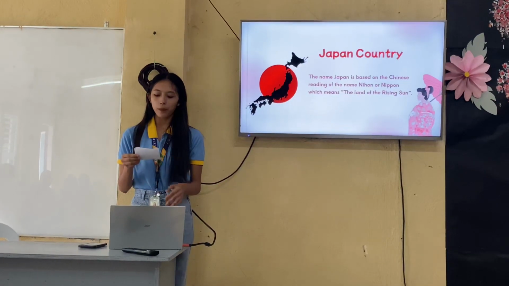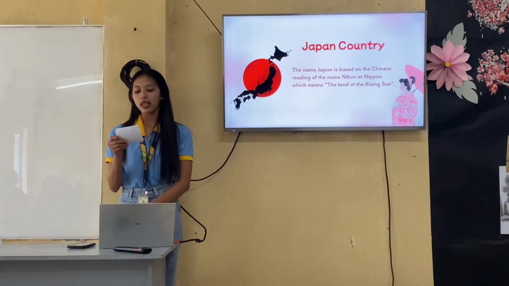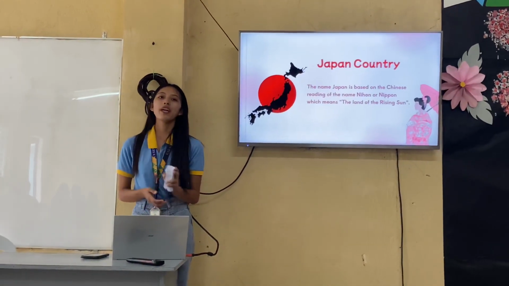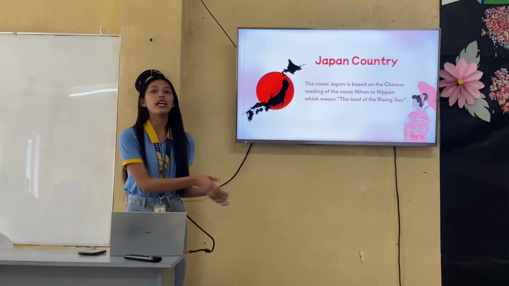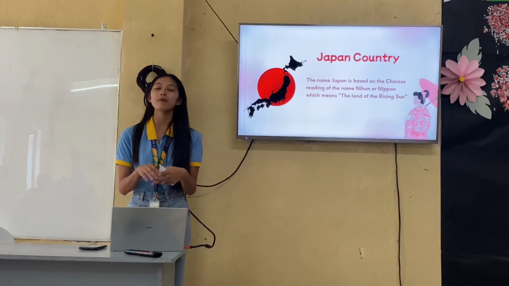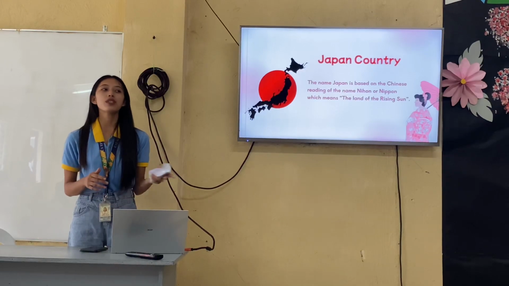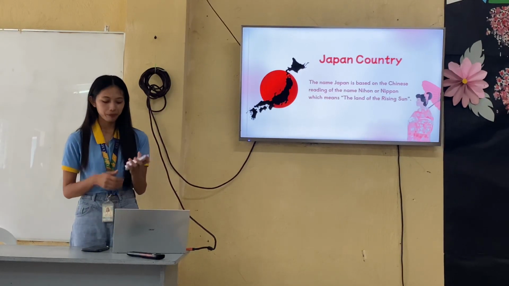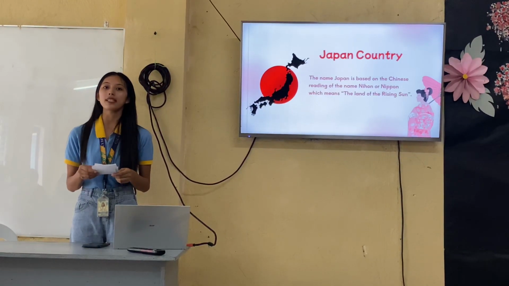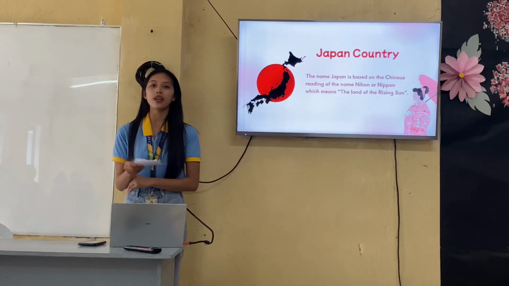So the country reopened contact and trade with the outside world under the Meiji Restoration around 1868 to 1912. After the Tokugawa period, here comes the Meiji Restoration. The leader of the Tokugawa period was defeated by Emperor Meiji, and the Meiji Restoration was named after him. Although Japan possessed few industrial raw materials, it developed into one of the world's leading industrial nations.